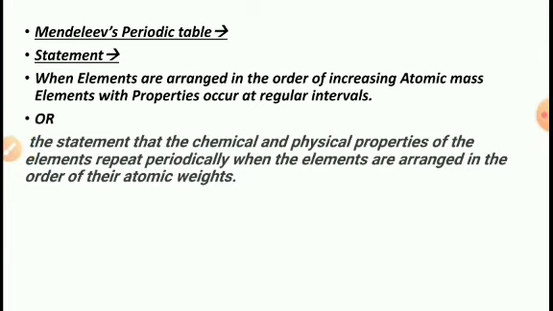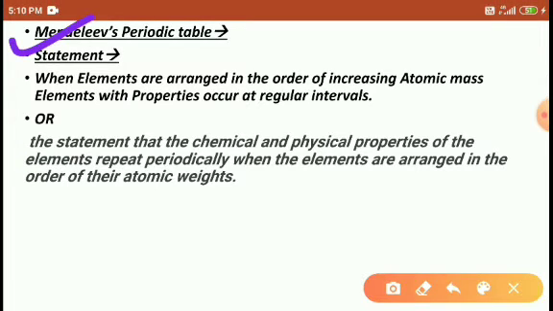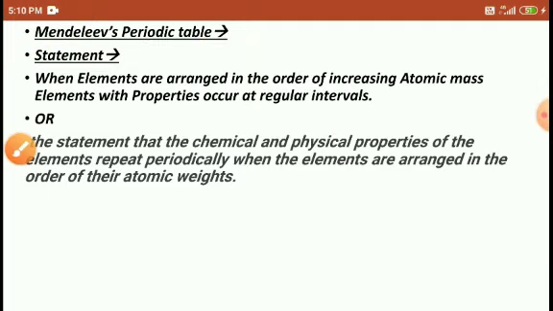Mendeleev's periodic table came after Dobereiner's triads and Newlands' law of octaves. Right. After the failure of Dobereiner's triads and the failure of the law of octaves, a third person came. His name is Mendeleev. That is why we call it Mendeleev's periodic table.